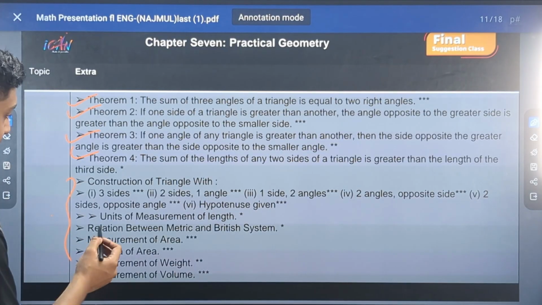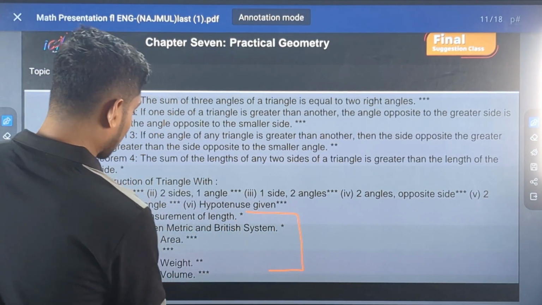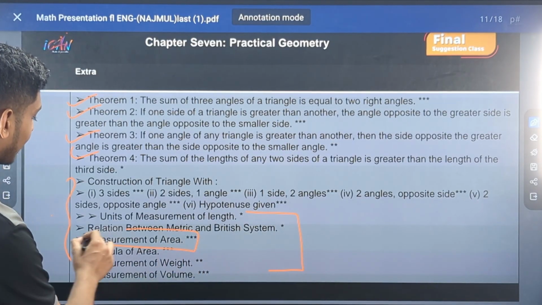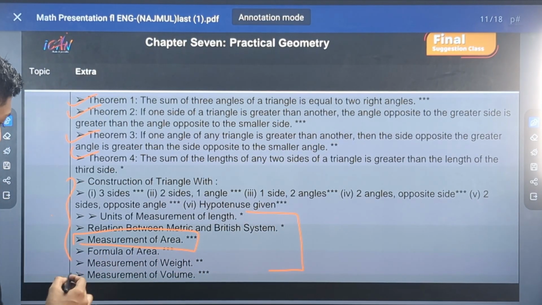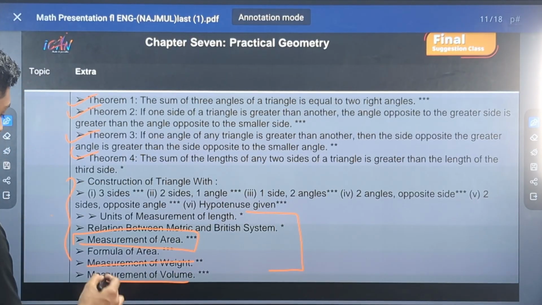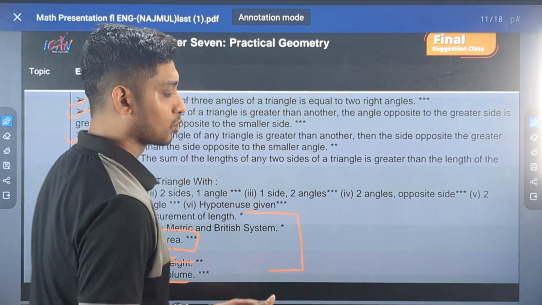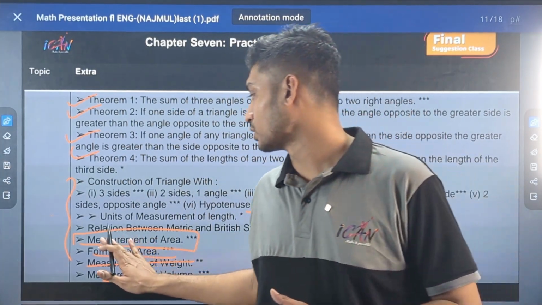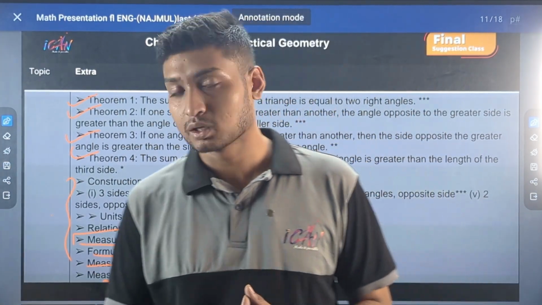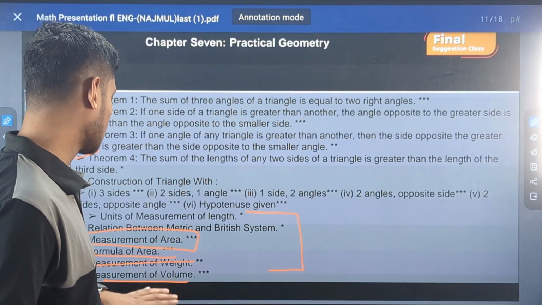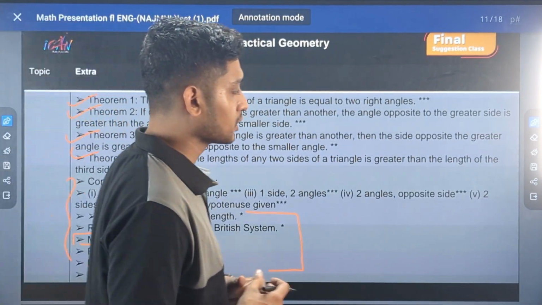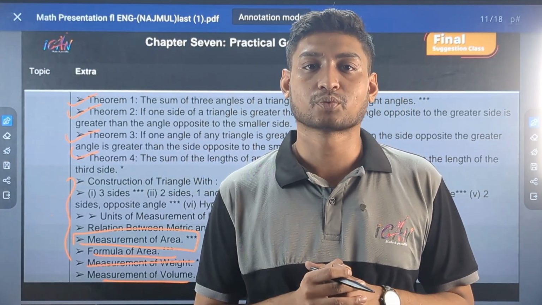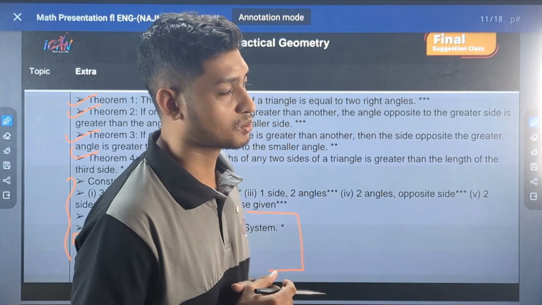Okay. Besides, there are some questions related to measurements. So what are those questions? We have to find the area of different geometric shapes, measurement of weight, measurement of volume, formula of area. So if you go through any supporting books for maths, you can find the formula of area of different geometric shapes, or volume of different geometric shapes. And in case you need additional support, you can go through chapter 3 of the class 7 textbook, which is known as measurement.